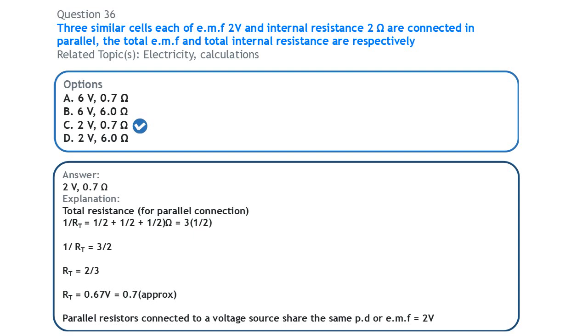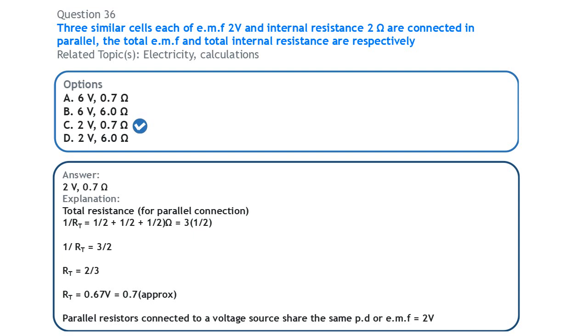To get the value of RT here, we are going to invert both sides of the equation. We will turn it over. That is, 1 over RT will become RT over 1, which is RT. 3 over 2 will also become 2 over 3. Right? Whatever you do to one side of the equation, we do to the other side.